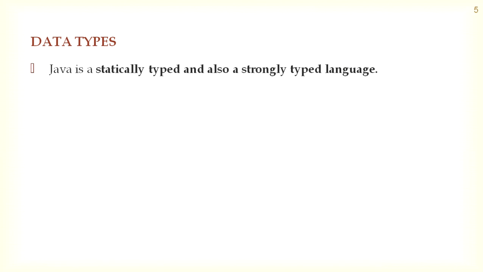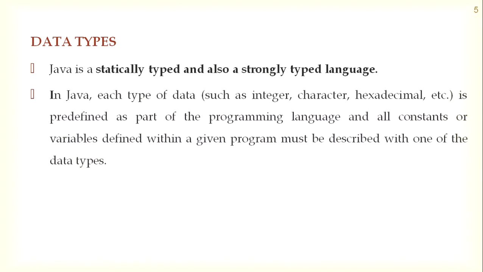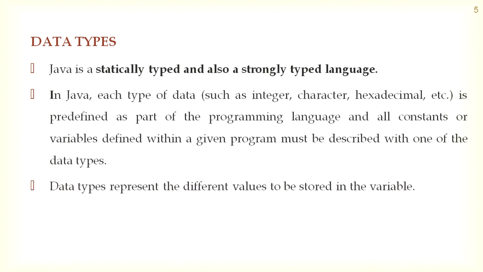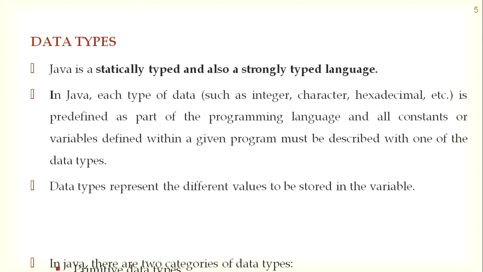Data types. So Java is a statically typed and also a strongly typed language. In Java, each type of data, that is integer, character, decimal, float, is predefined as a part of programming language, and all constants or variables defined within the given program must be described with one of the data types. Data types represent the different values to be stored in the variable.